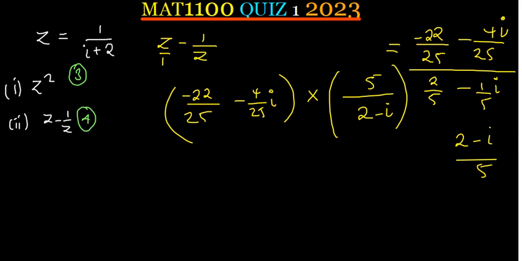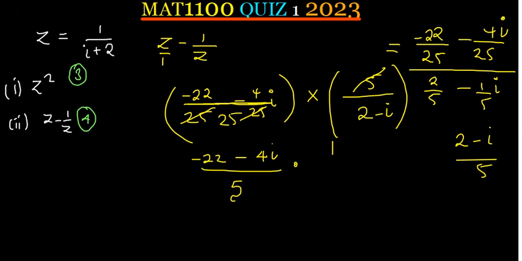Because the 5, we can also merge them. So if we change into multiplication, the 5 is going to go on top. Okay? So meaning that this 5 will go into this. So we're going to have what? Negative 22 minus 4i over. This one I could also have written as everything over 25, because 25 is the same. 5 into 25 is a 5, so we're going to remain with a 5 here, and then multiplied by, we're going to remain with a 1 on top over 2 minus i there.